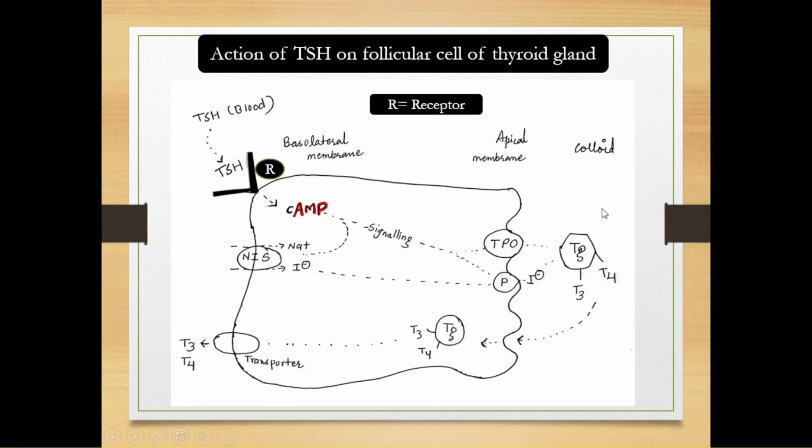Okay, thyroglobulin with this T3 and T4 get endocytosed and degraded by proteolysis, and finally this T3 and T4 get released into the circulation. In this way, group second hormone binds to the cell surface receptor and mediates their activity through secondary messenger.